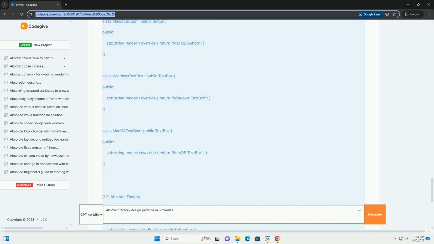cumbersome. That's abstract factory in a 5-minute blitz. This pattern is powerful for managing related object creation, promoting flexibility and maintainability in your code. Experiment with the example, and you'll start to grasp its benefits. Good luck.